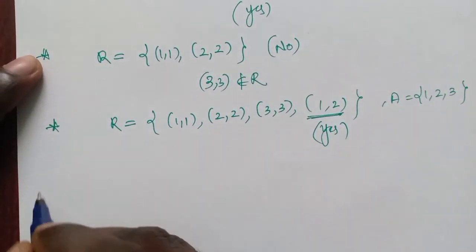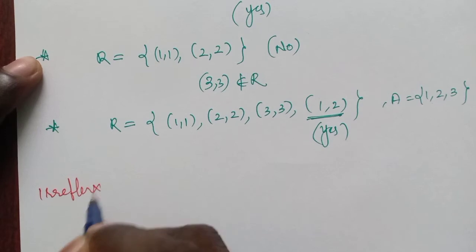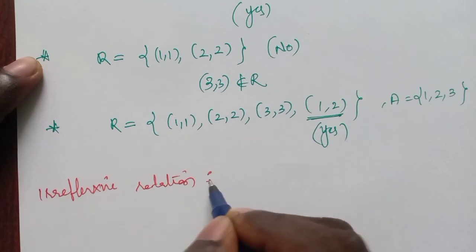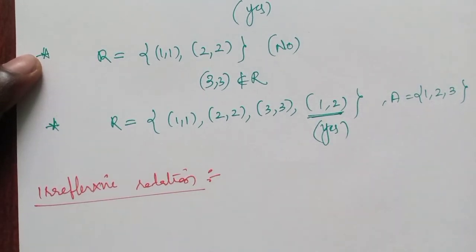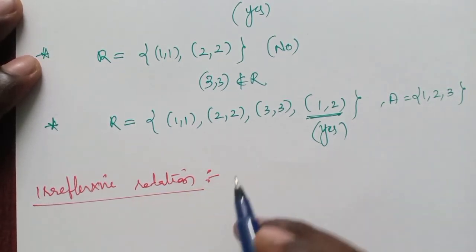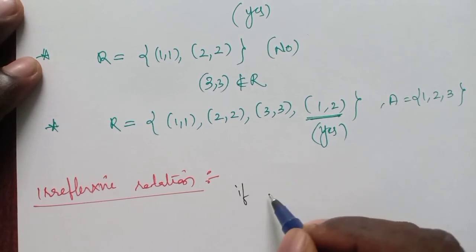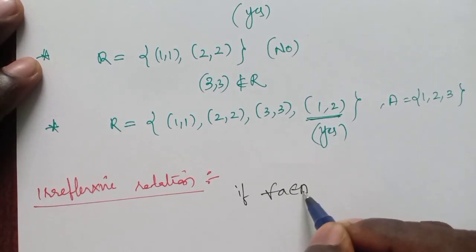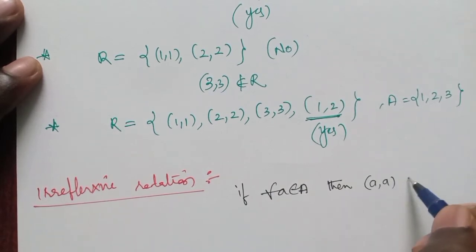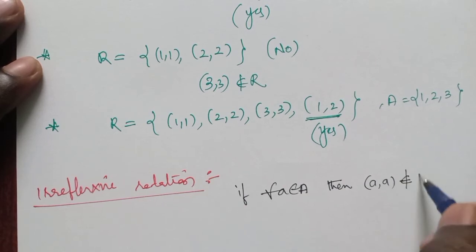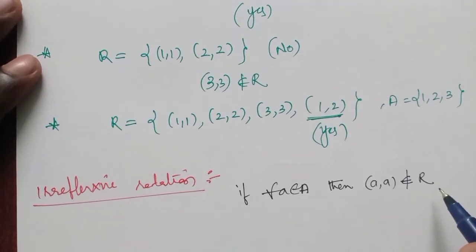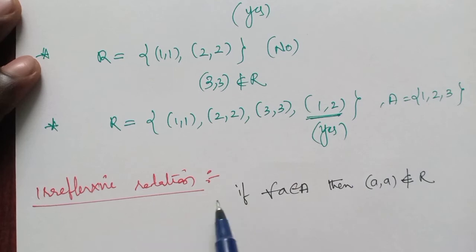Now coming to the irreflexive relation. It is completely the reverse, which means that a relation R on set A is said to be irreflexive if for all a belongs to capital A, the ordered pair (a, a) does not belong to the relation. So (a, a) must not be present in this relation. So this is said to be an irreflexive relation.